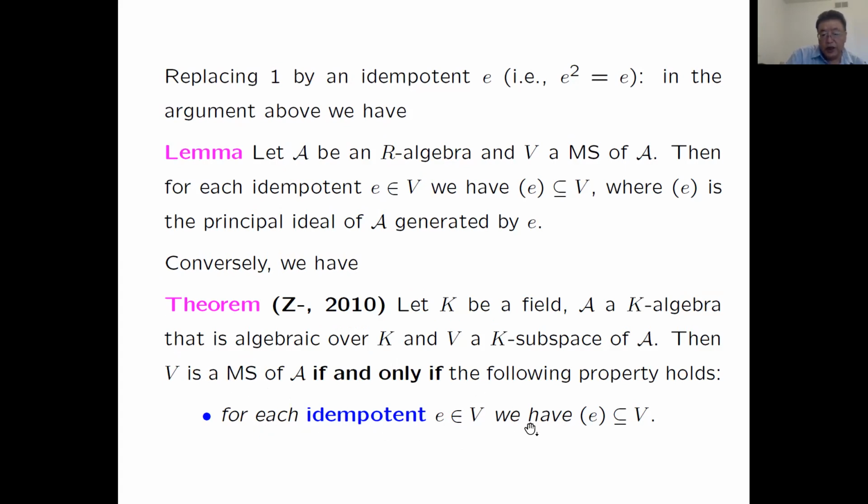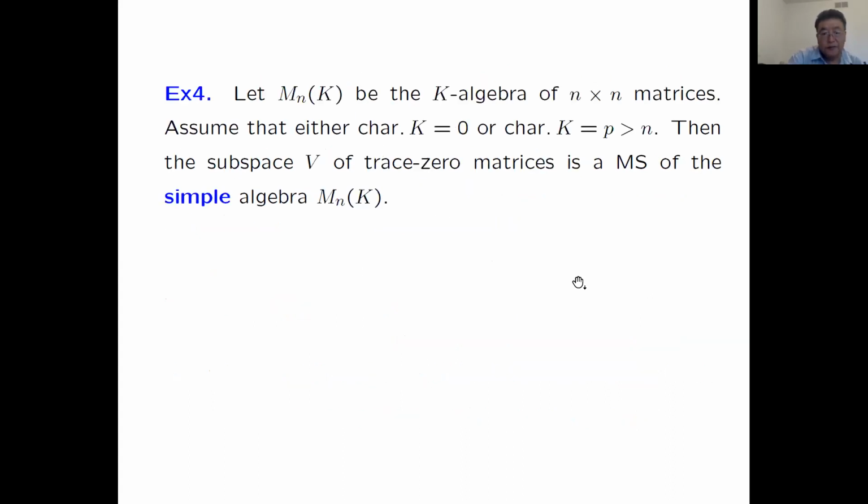Here we don't check this for all elements of V. We only check special elements, idempotents. If this is true, we get a Mathieu subspace. So this property is much easier to check than the definition of Mathieu subspaces.